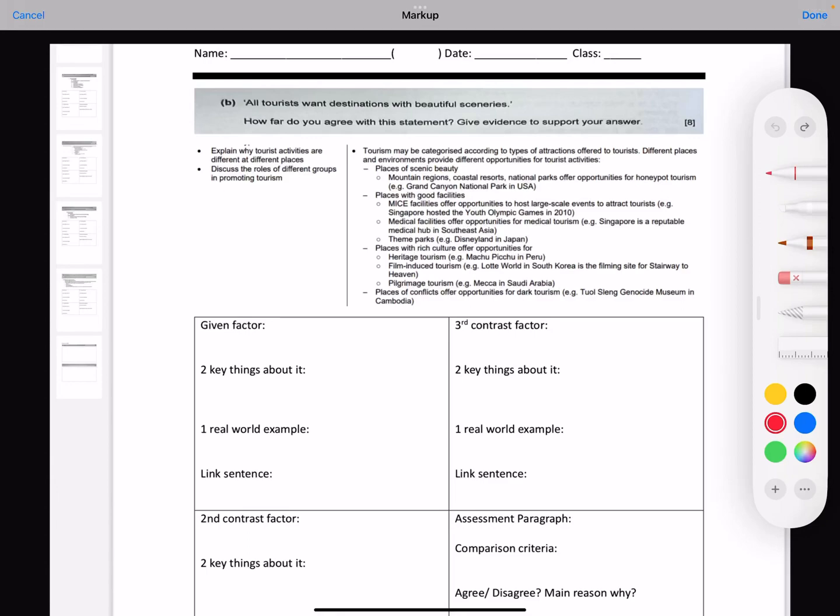Okay, so this is for tourism. So we will be looking at the past papers, all the various types of open-ended question that you may encounter for tourism. So bear in mind, this is from 2016 all the way to 2020. As you can see, we have got tourism OEQ every single year.